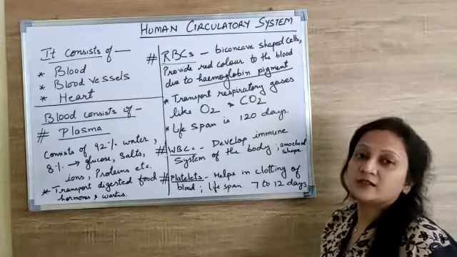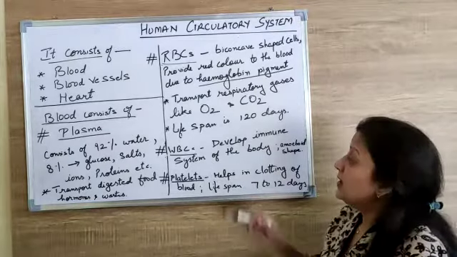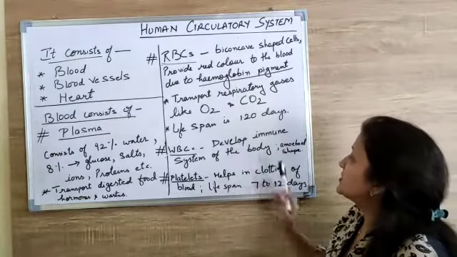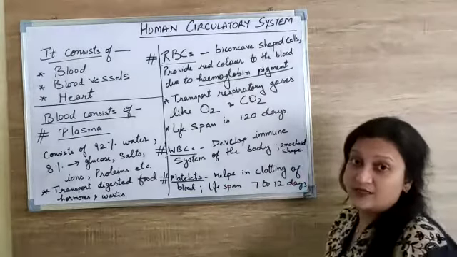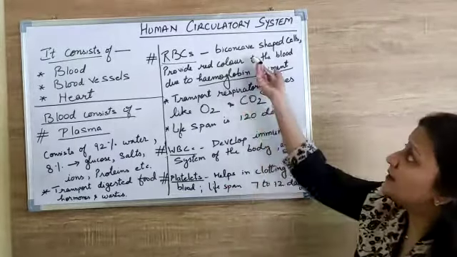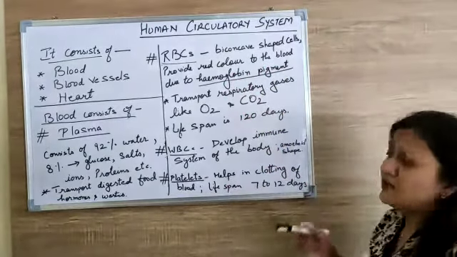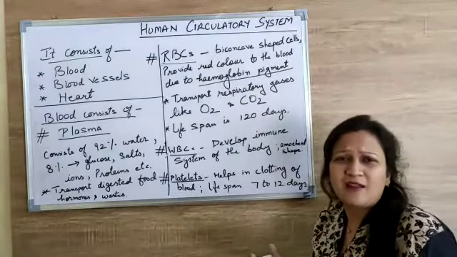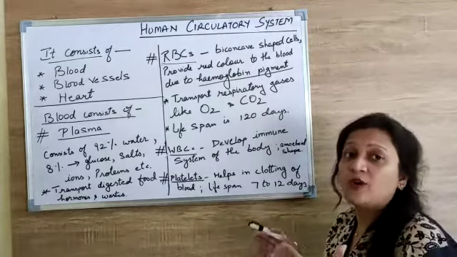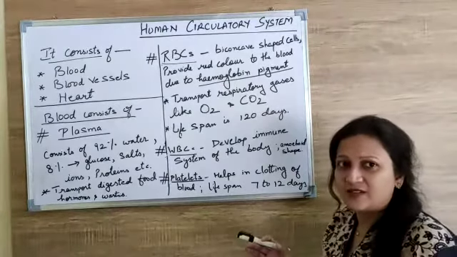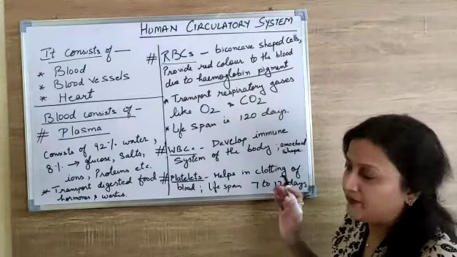Now come to the next type of cells, that is white blood cells. Very, very important. They develop the immune system of the body. These are amoeboid cells. Like I told you, RBCs are biconcave in shape. In the same way, you all know about amoeba. Amoeba has an irregular shape. It's jelly-like. In the same way, the shape of WBCs is also not fixed. It is irregular in shape, and that is why these cells are called amoeboid shaped cells, right?